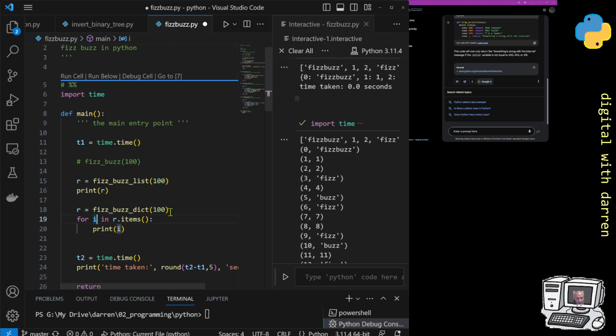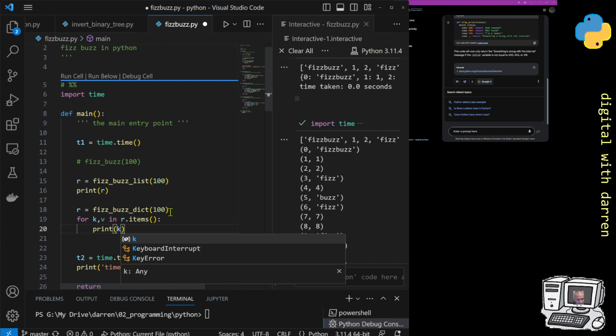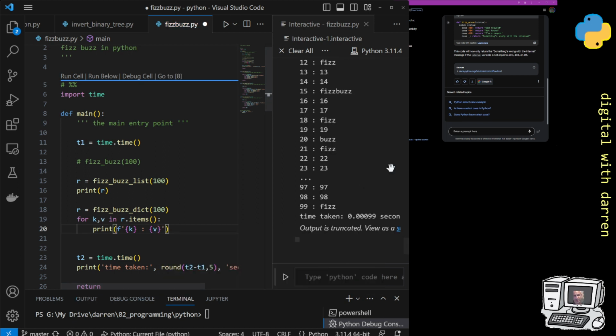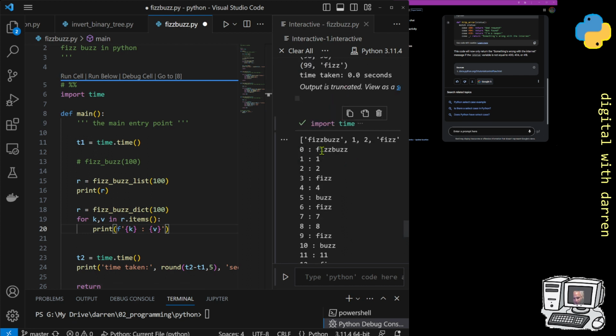We could have done for key and value in r.items print key, and then I'll do it as an F string, something like key, and so like colon, and then value there, so something like that. That would look quite nice. And then we get like a 1 gives you a FizzBuzz, so 0 gives you a FizzBuzz, 1 gives you a 1, 2 gives you 2, 3, and so forth. So we can do that as well.